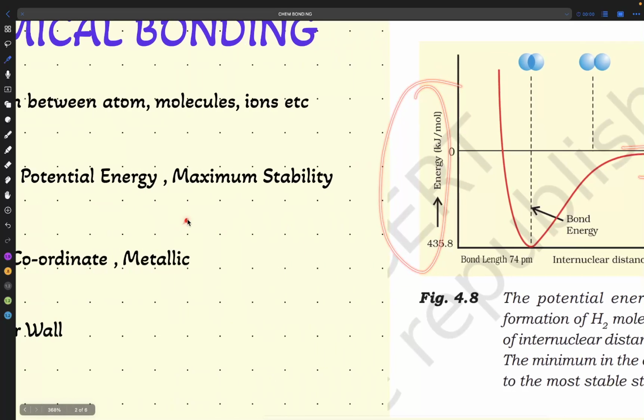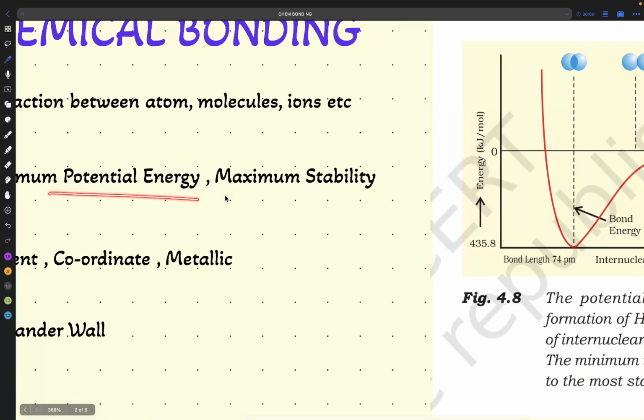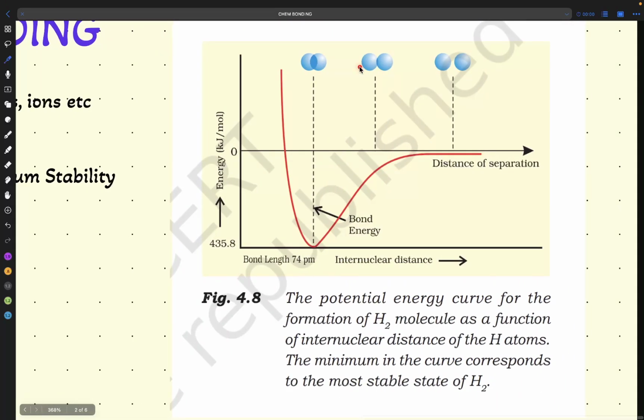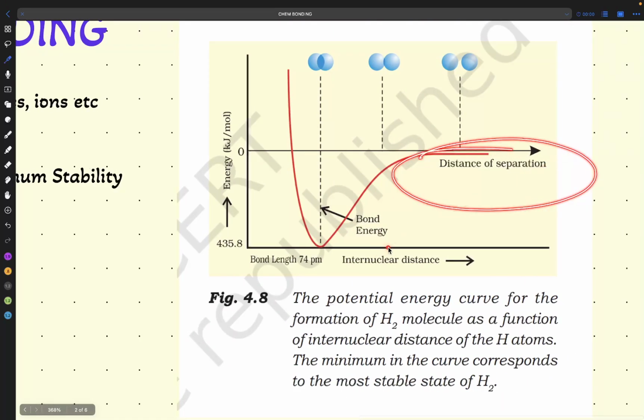Because we have discussed potential energy, maximum stability, and the distance between them, because of the force of attraction. Obviously, whenever there is a force of attraction, not repulsion here, the distance will decrease. So that's why on the x-axis we have the distance of separation.